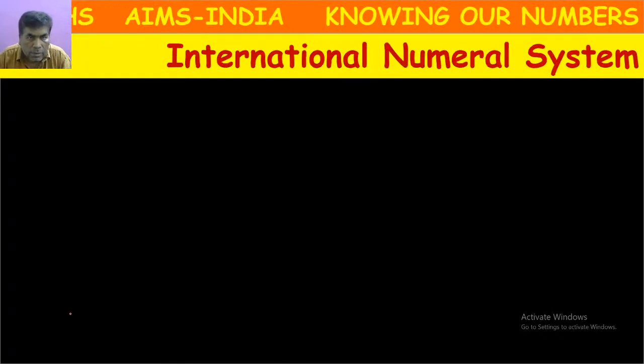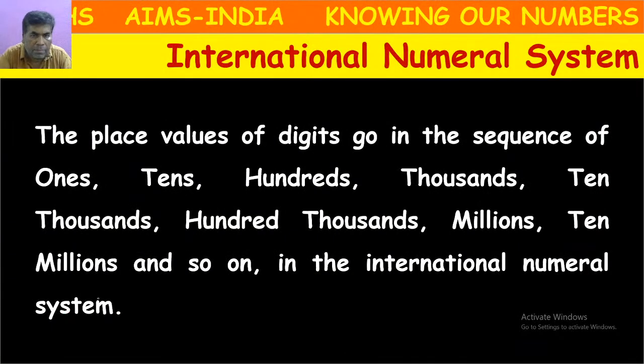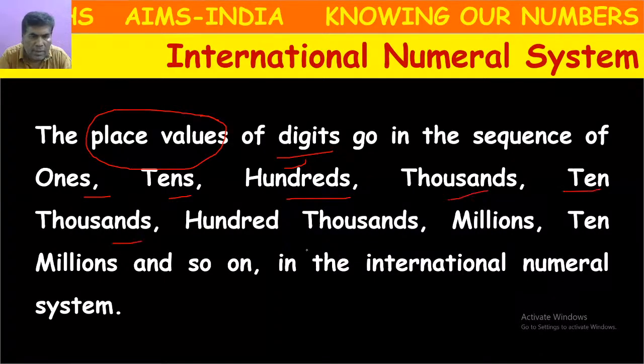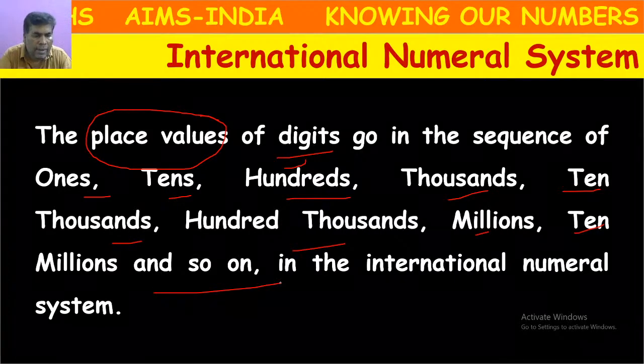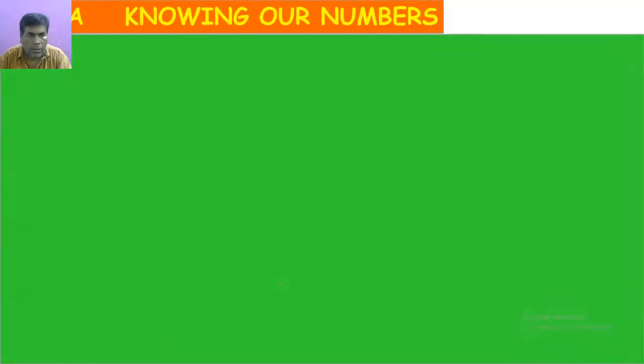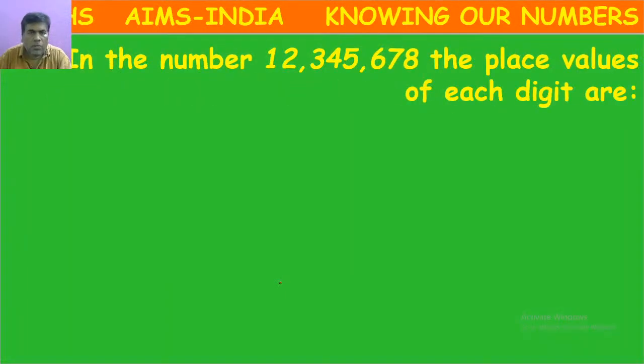So next, the international number system. In the international number system, the place values of digits are ones, tens, hundreds, thousands, 10,000s, 100,000s, millions, 10 millions, and so on. Suppose we have a number here.